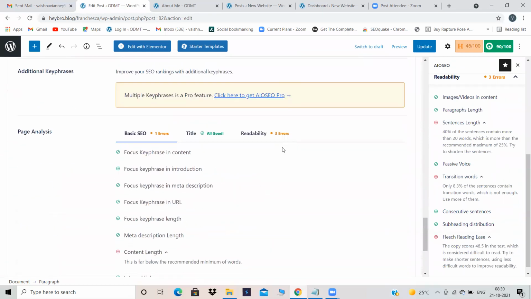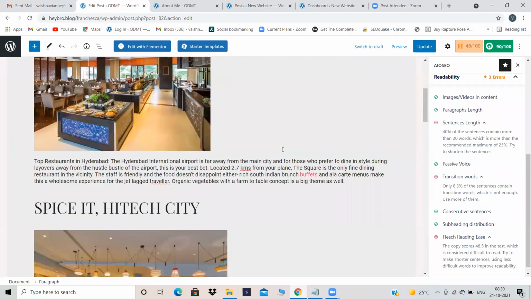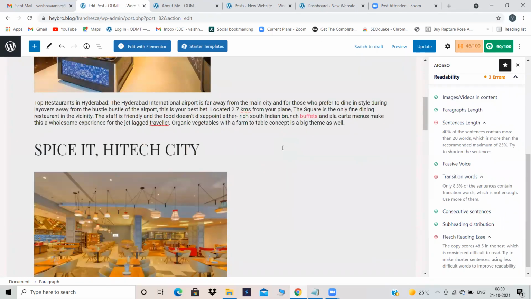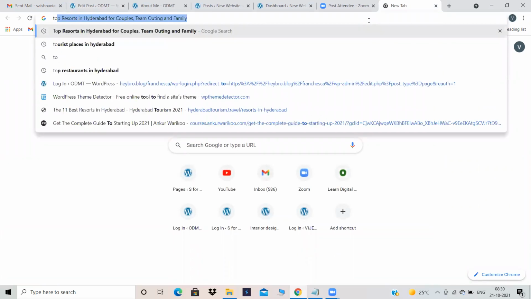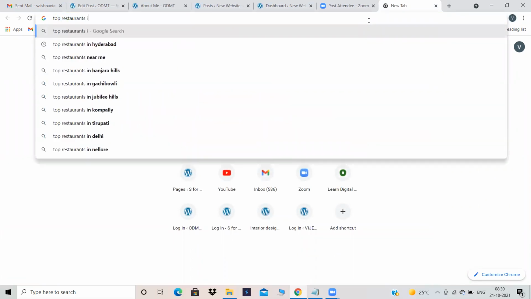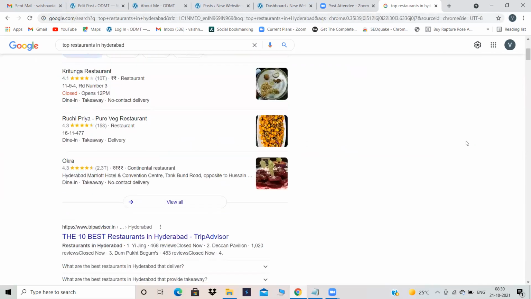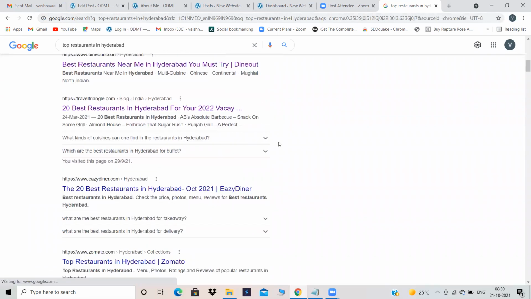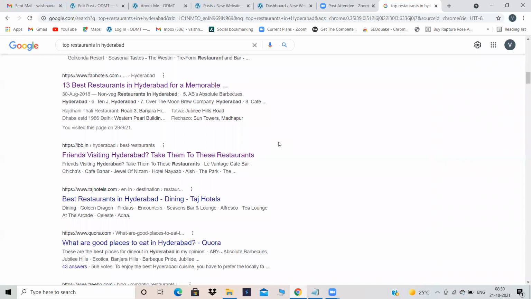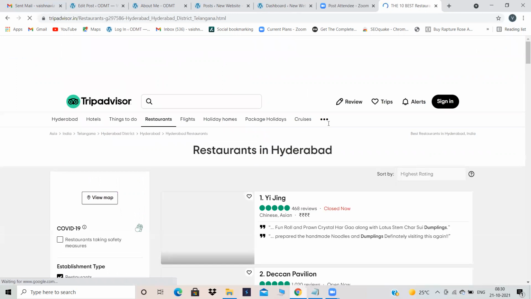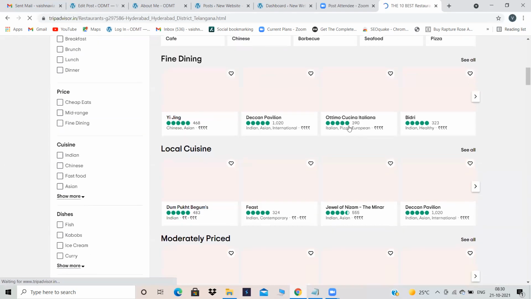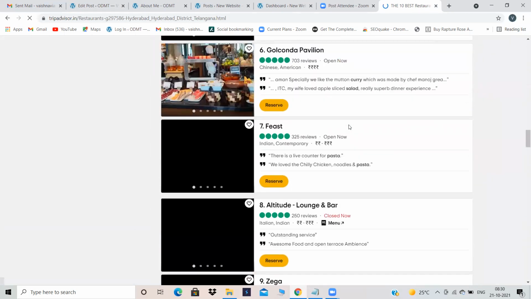Now, what else? Content length, right? Where is our Hyderabad tourism? Nothing is there. Why didn't you write a blog? You are busy with restaurants. That's why you did not write about resorts.